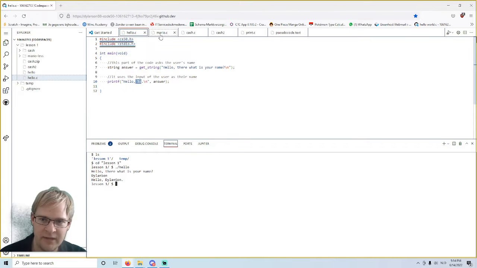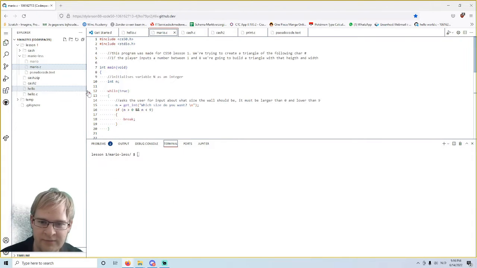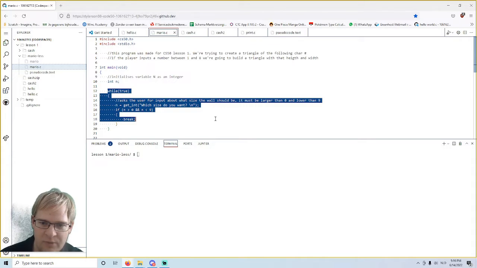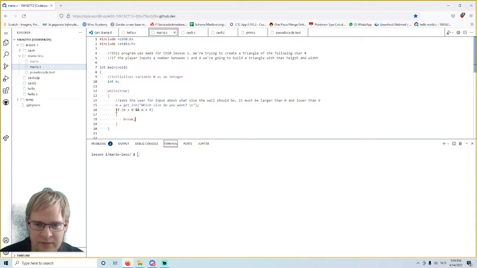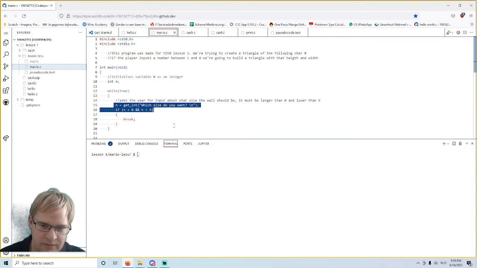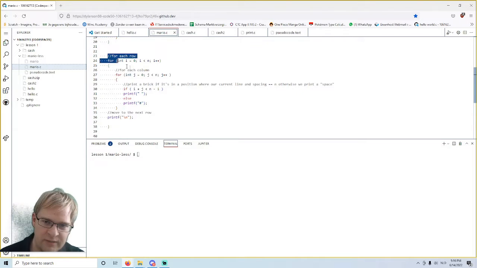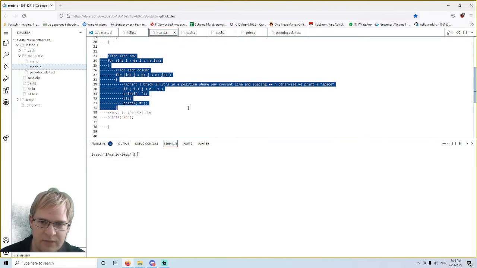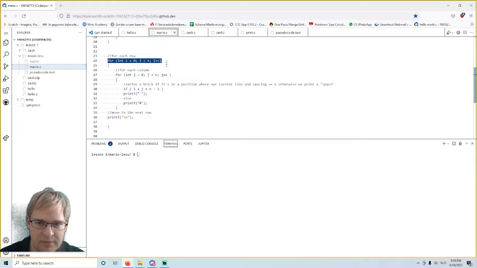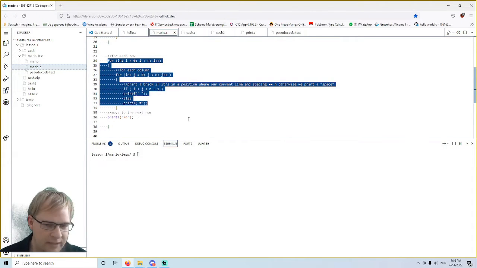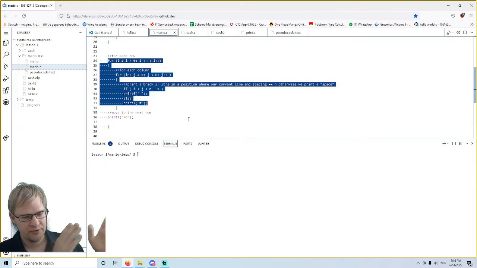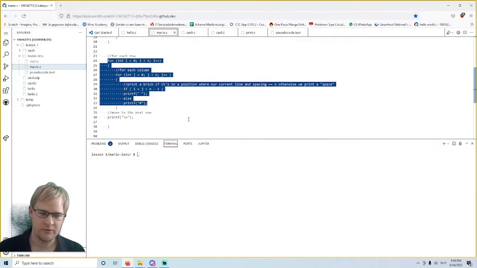Then we also made a Mario program. At first it will ask the user, so how big does it need to be? And then if the user gives an answer that is larger than 0 and smaller than 9, we will continue on, but otherwise we break and we just do this again. And then afterwards we will start making the pyramid, which is basically a for loop within a for loop. And in the combination of this here, we can make sure that the program either prints a space or it prints a hashtag when it's supposed to.